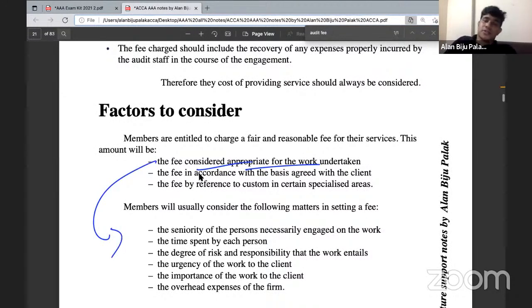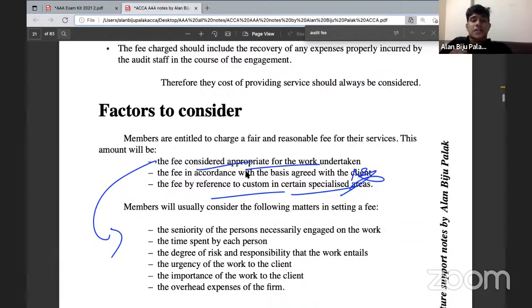Then next, you will be able to charge the fees that you have already agreed with the client. Say, for example, if I have already agreed to A, that I will be providing the audit services at a cost of 30,000, then they are already ready to accept that, and I have also quoted the fees earlier, so I will be charging the same fees. And basically, we also know that in some custom areas, such as in schools and colleges, when we go for audit, we will be charging the same fees throughout the industry. And in such cases, custom fees will also be charged. Well, we will not be considering these second two parts. We will be considering the first point further.